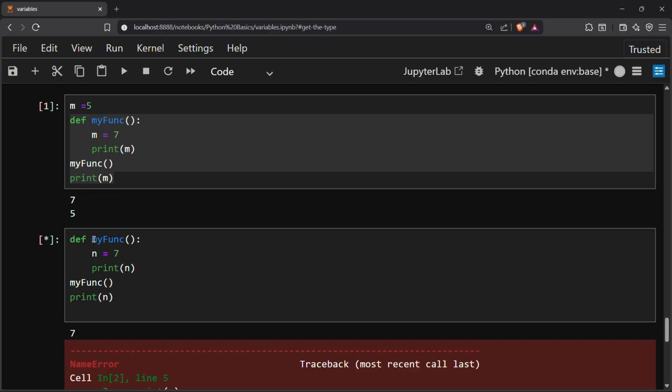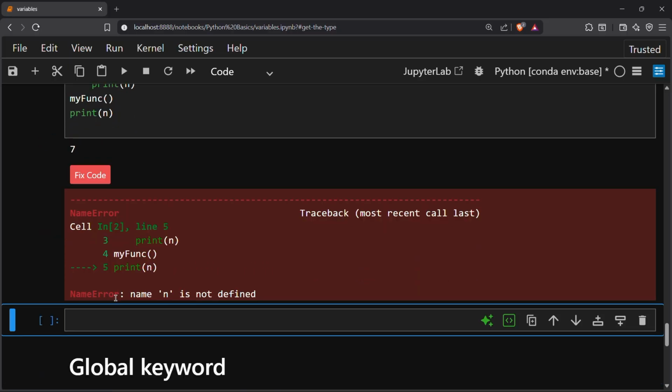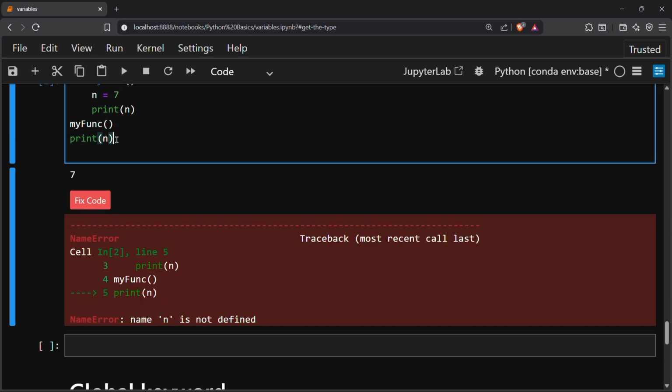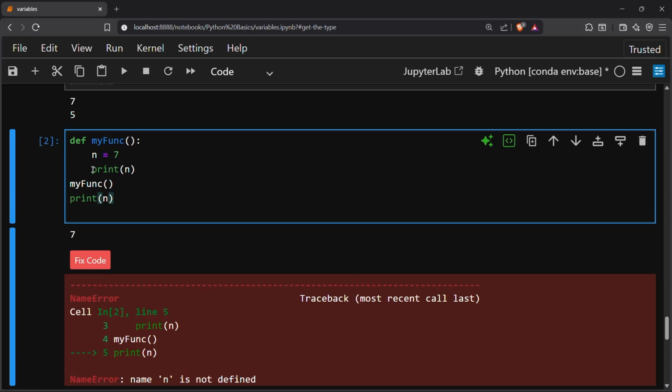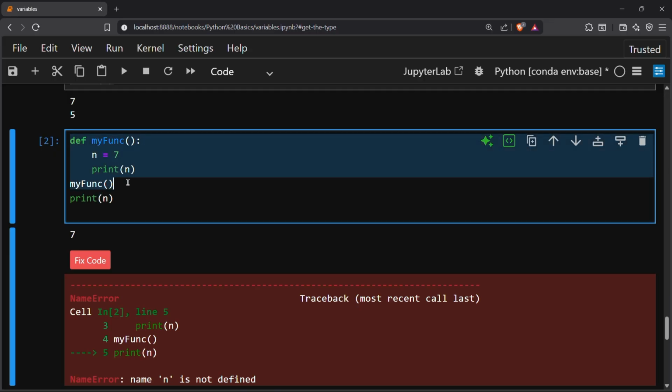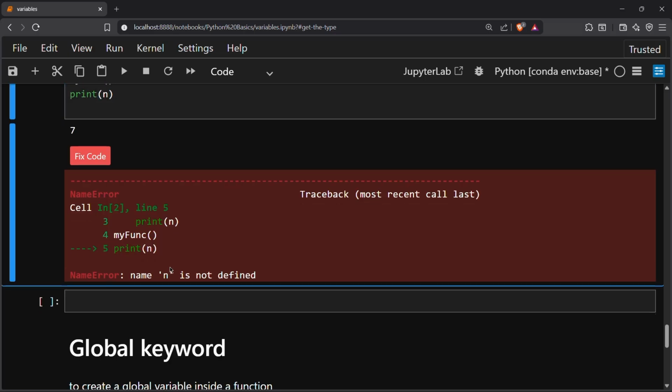So if I run this, okay, so first 7 printed, and it will give me a name error because n isn't defined here. This error is for this print n statement. Okay, so why is n not printed? Because Python is similar to an interpreted language and runs the code line by line. So first this code runs, and as this line came, the error comes in this.